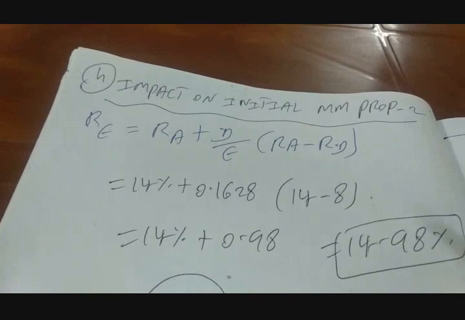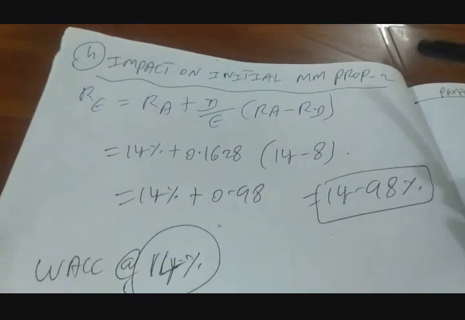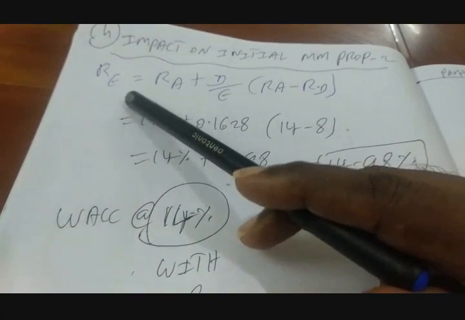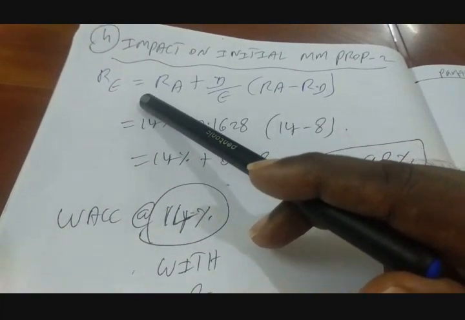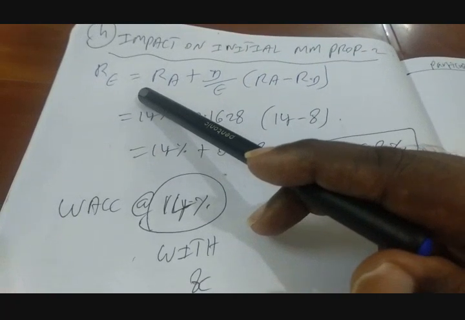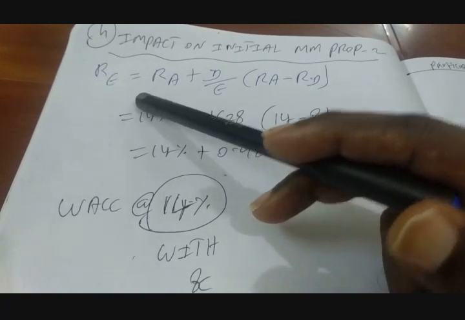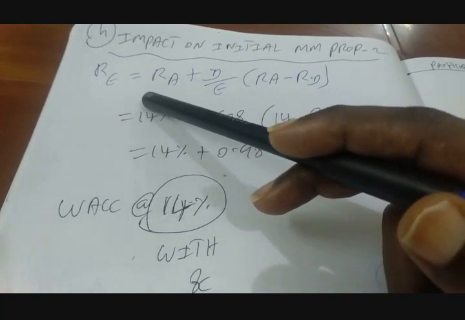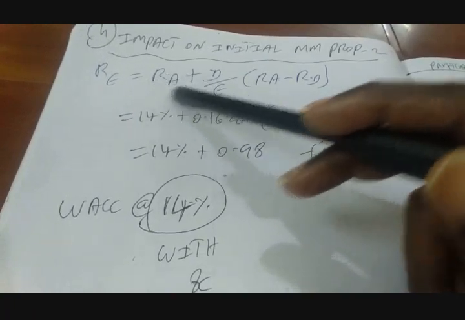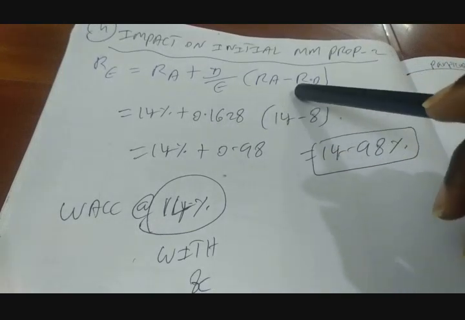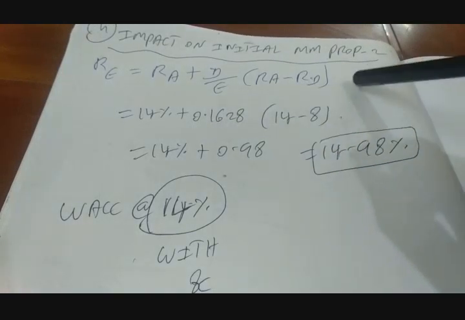Yeah, very good. So let's go for proving proposition 2. Proposition 2 says this, right? RE, what is that? Could you please tell, Kaustav? What is this, Raj? RE is cost of levered equity, equal to cost of unlevered equity, RA, plus debt equity times the difference between cost of unlevered equity and cost of debt.